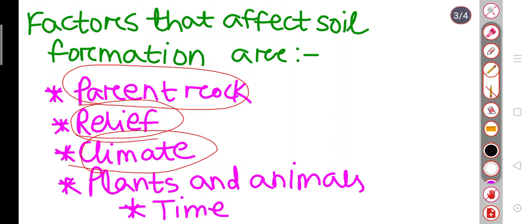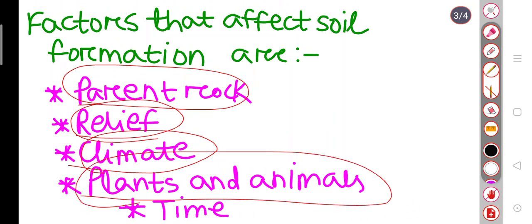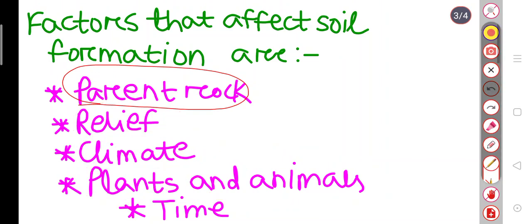And if we go with time, the soil undergoes many changes. An important thing: the process of soil formation is very slow. With the passage of time, young soil, which is thin, becomes mature and thick, and it takes less time for soil to develop in humid regions as compared to dry regions. Correct or not? Yes.